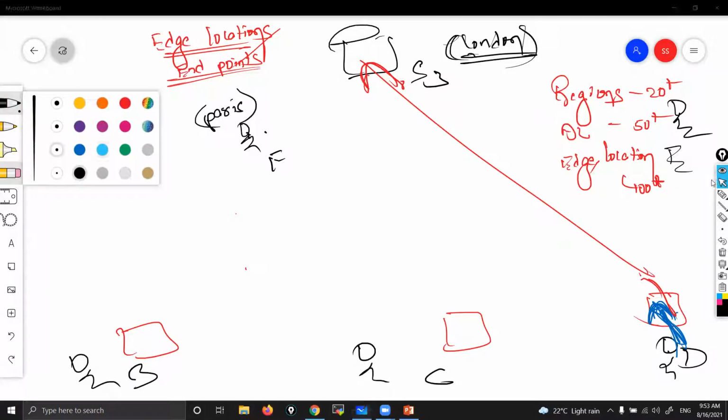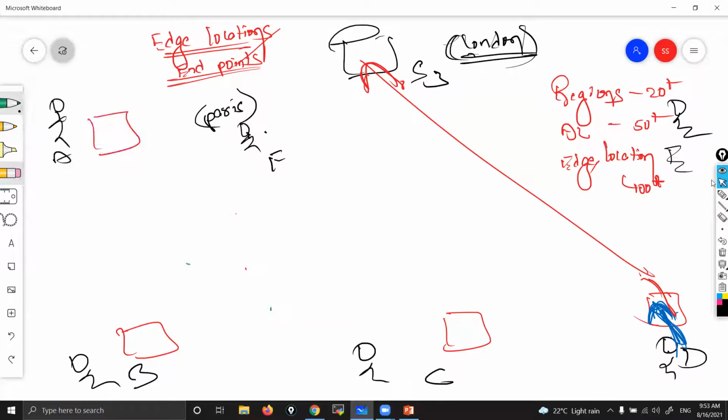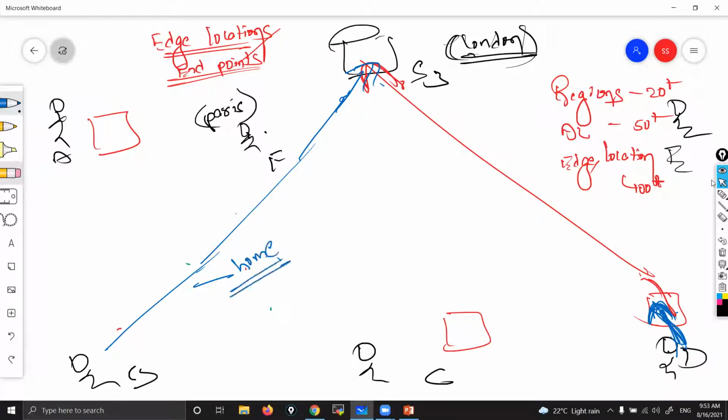Focus on the green color. Without edge location, if you upload directly, this depends upon your home internet speed, correct? Because you are uploading directly. But if you upload through an edge location, then this blue color depends upon your internet speed.